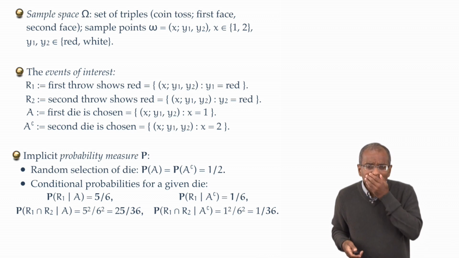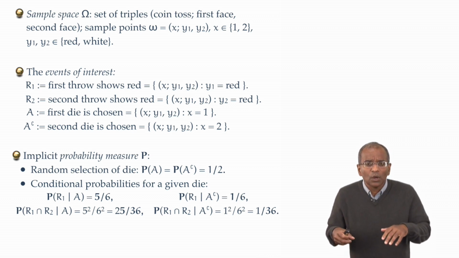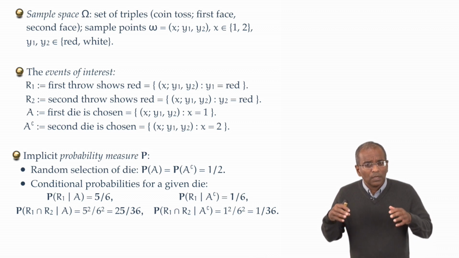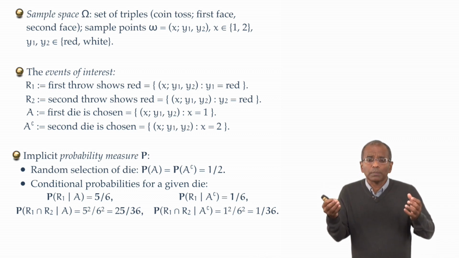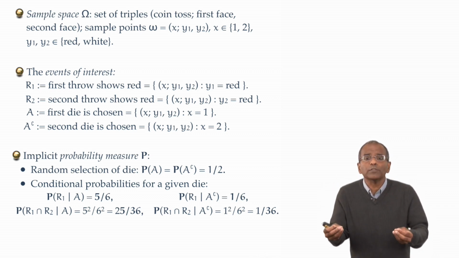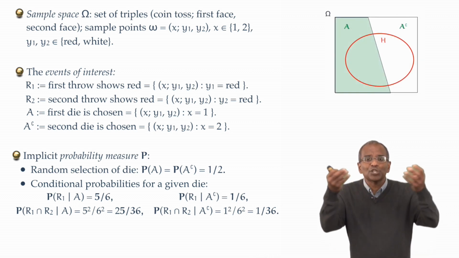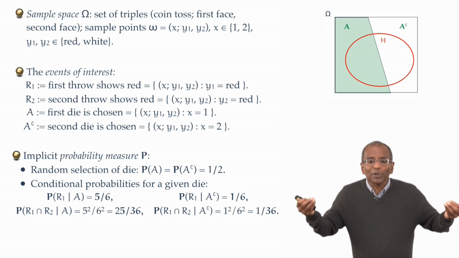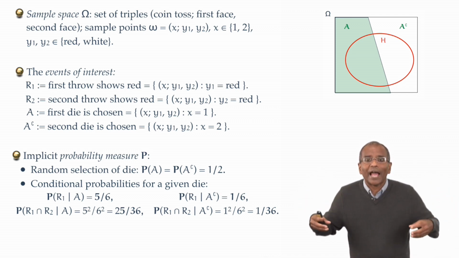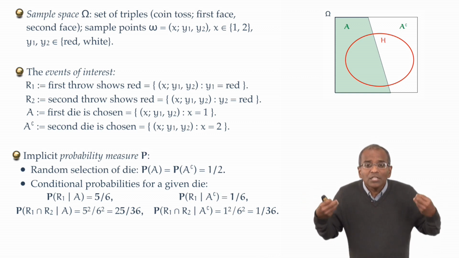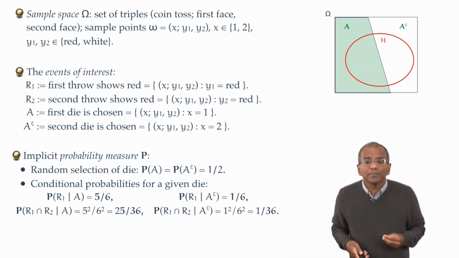Pause for a minute and see, without doing any calculations, what your instinct tells you. Now, when you're ready, how do we partition the problem? The event R1 stands in the role of the target event H in our definition of conditional probability. The events A and A complement stand in the role of ancillary side information, which conditions the occurrence of H.